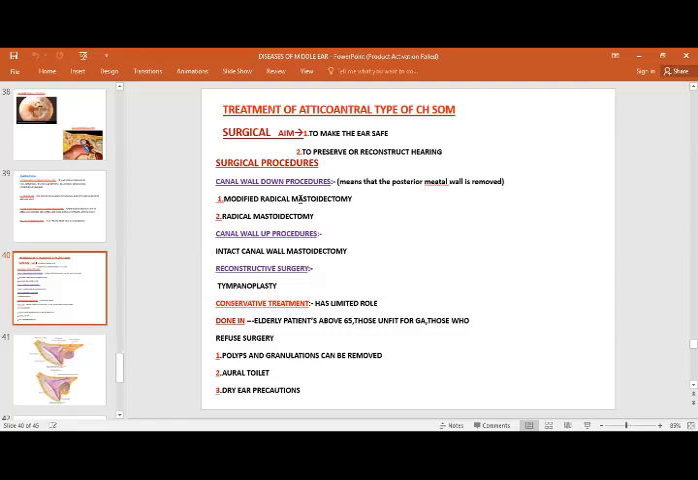It basically has two types: either the canal wall down procedure or the canal wall up procedure. The main difference between them is that in the canal wall down procedure, the posterior meatal wall